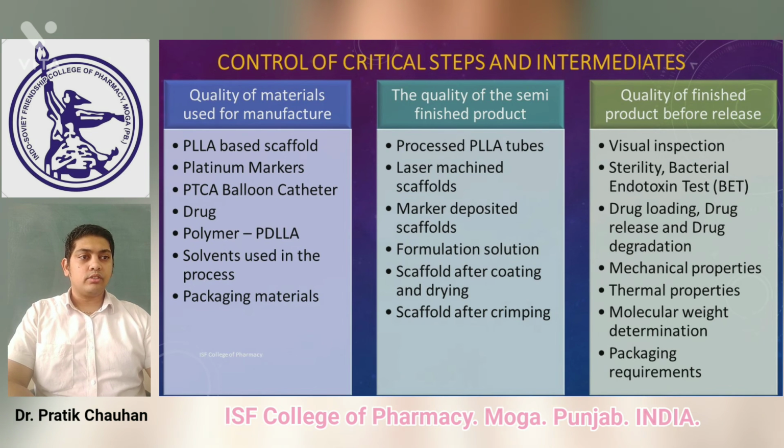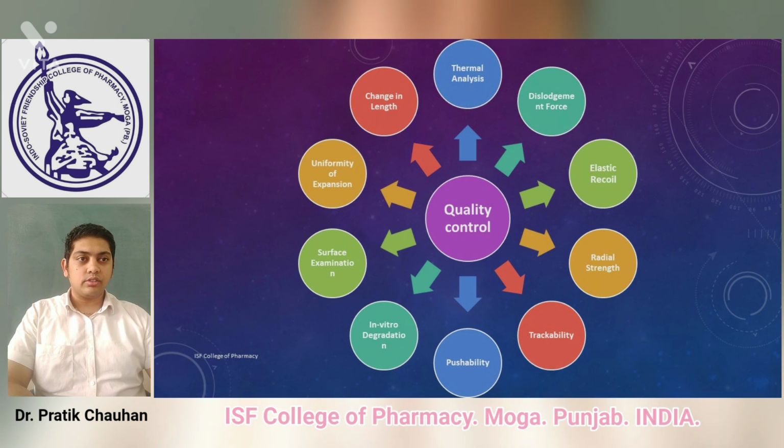And for the quality of finished product before release, the parameters are visual inspection, sterility, bacterial endotoxin test, called BET, drug loading, drug release, drug degradation, mechanical properties, thermal properties, molecular weight determination, and packaging requirements. The different quality control tests for such devices are thermal analysis, dislodgement force, elastic recoil, radial strength, trackability, pushability, in vitro degradation studies, and uniformity of expansion and change in length.